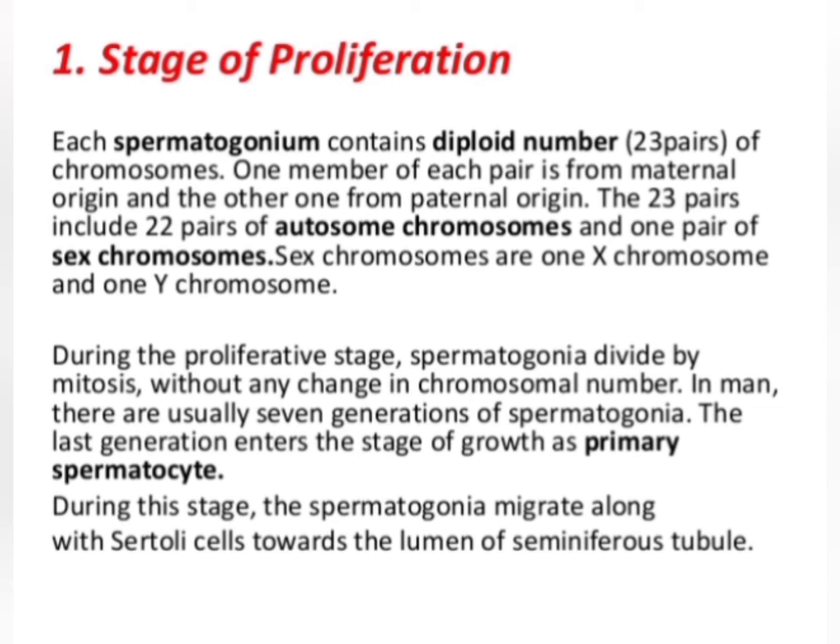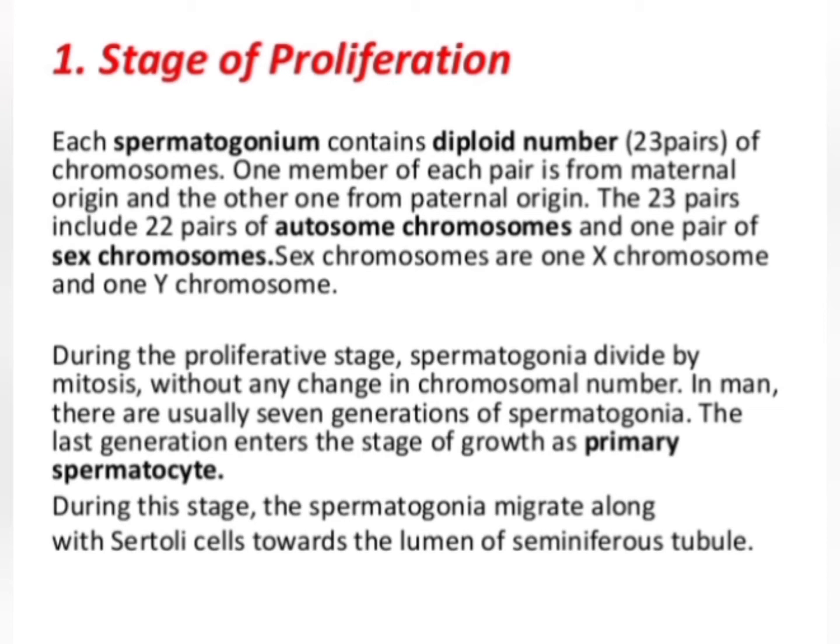Here I just used the word spermatogonia. You don't need to be confused between the words spermatogonia and spermatogonium. The meaning of these two words is the same, but spermatogonium is the singular form and spermatogonia is the plural form. When many spermatogonium cells are present, collectively they are called spermatogonia.